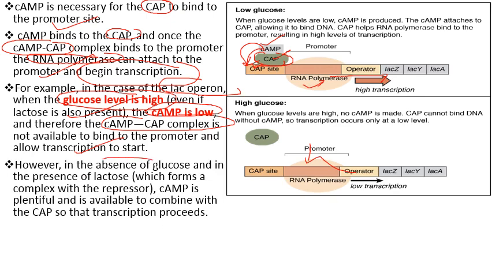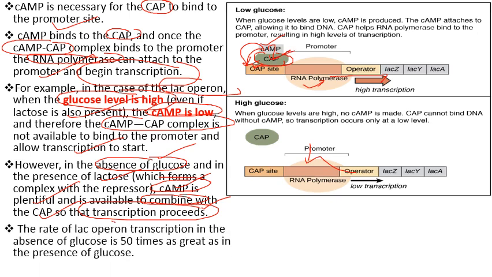However, in the absence of glucose and in the presence of lactose, cyclic AMP is plentiful, and is able to combine with the CAP so that transcription proceeds. So if glucose is not present, then cyclic AMP is plentiful and available to combine with CAP, and it will start the transcription process. The rate of Lac Operon transcription in the absence of glucose is 50 times as great as in the presence of glucose.